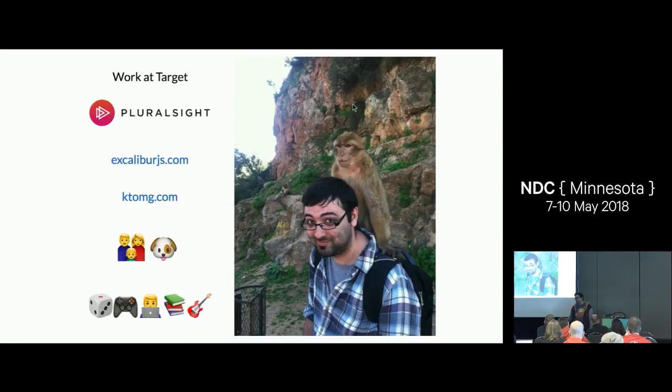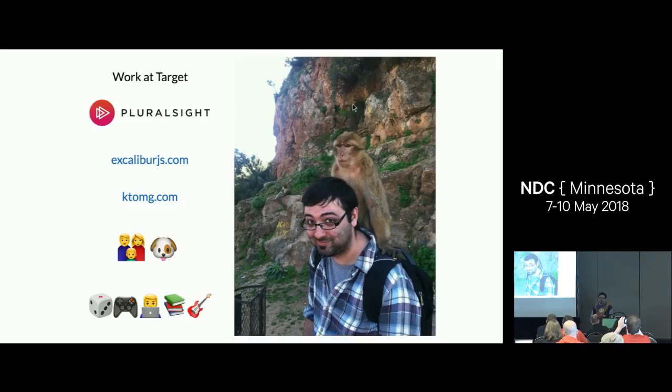On the side, in addition to my full-time job, I do some Pluralsight courses. I have one on RavenDB, one of the sponsors here at NDC. I also contribute to a game engine called Scalable.js. It's written in TypeScript. That's sort of where I got started writing TypeScript. And I also have an application called Keep Track of My Games, which is a game organization app. It also lets you track upcoming releases, sends you notifications, and that served as the inspiration for this talk, which